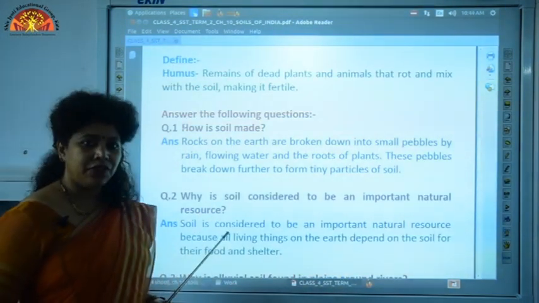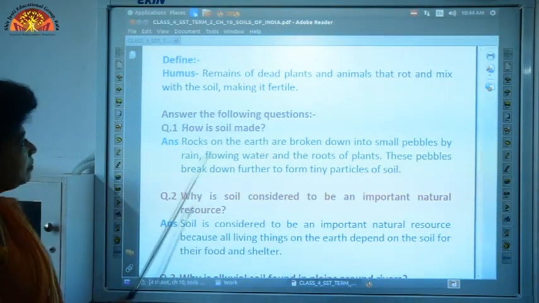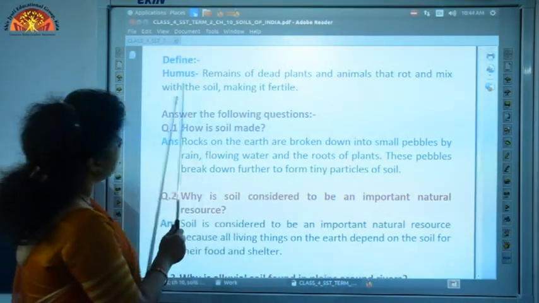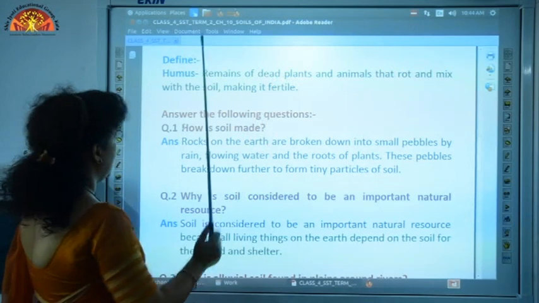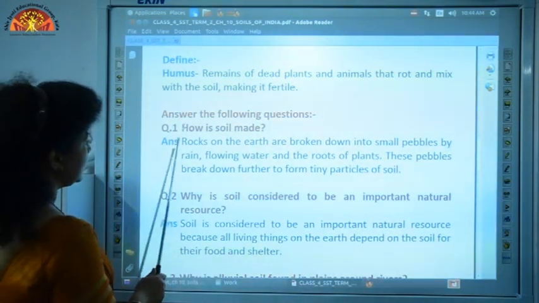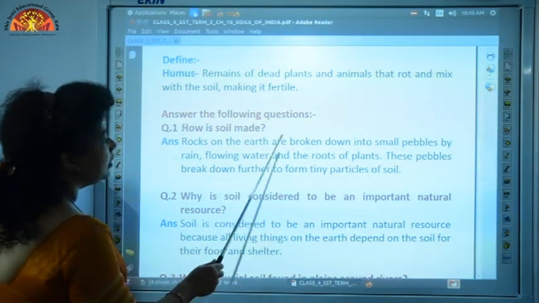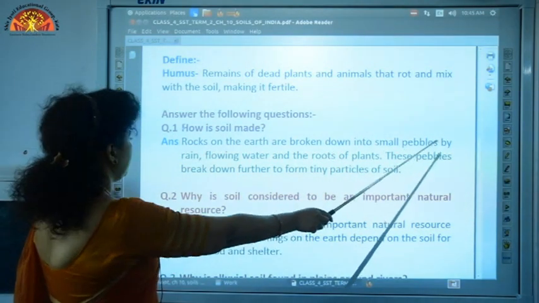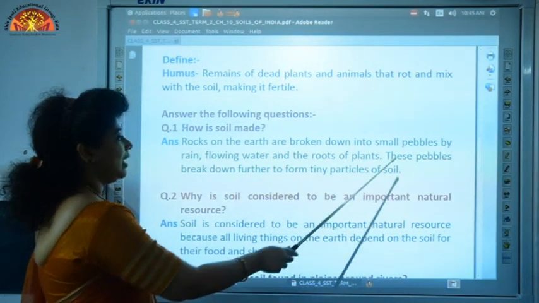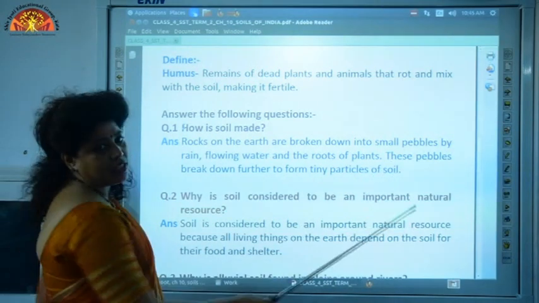Let us now start with the copy work. Your first question is define humus. What is humus? Remains of dead plants and animals that rot and mix with the soil, making it fertile. Now let's come to answer the following questions. Your first question is, how is soil made? Answer is, rocks on the earth are broken down into small pebbles by rain, flowing water and the roots of plants. These pebbles break down further to form tiny particles of soil.